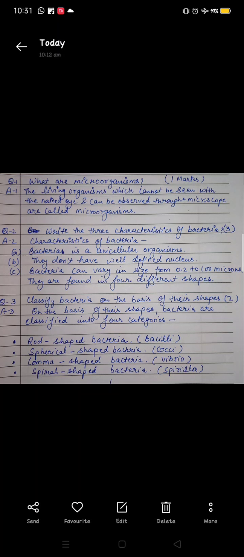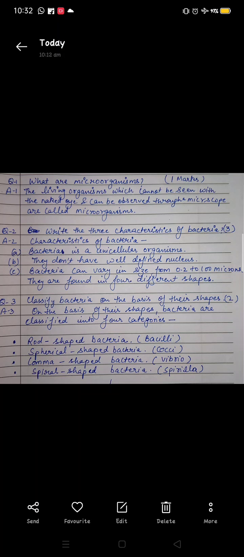Now the next question, 3 marks: write the characteristics of bacteria. You have to write 3 characteristics, because the marks given are 3. You can easily write 3 points. Bacteria are unicellular organisms, as you learned in the cell chapter. They don't have a well-defined nucleus.